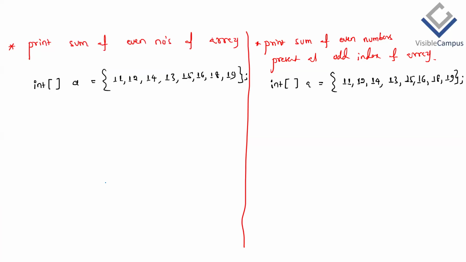This is the array. Before we write the code, first let us understand our expected output. In the first scenario, what do we have to consider? All even numbers of the array. So 12 is an even number, 14 is even, 16 is even, 18 is also even, right? Then we have to add these and print the sum. How much is that? What has the expected output for this program to be? Anybody? Mathematicians. 60 is the output, because 16 plus 14 is 30, 18 plus 12 is 30, 30 plus 30 is 60. Correct now?